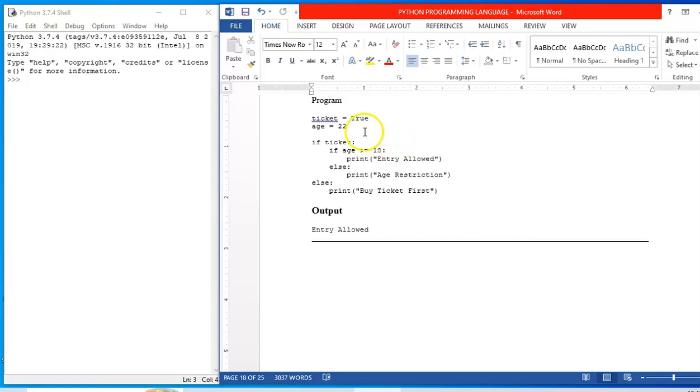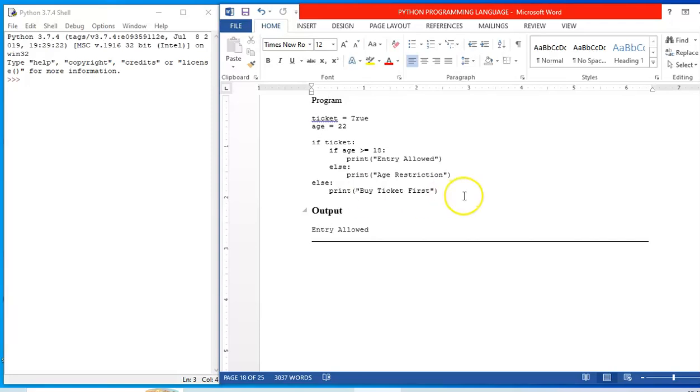So now over here, age is 22. So he gets entry for the movie. It prints entry allowed. If suppose the age was lesser than 18, it would have printed age restriction in spite of having a ticket. What if the age is greater than or equal to 18, but the person doesn't have a ticket? Then it will print the else part, buy the ticket first.